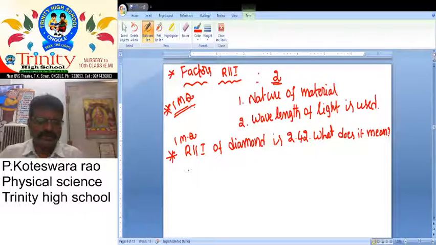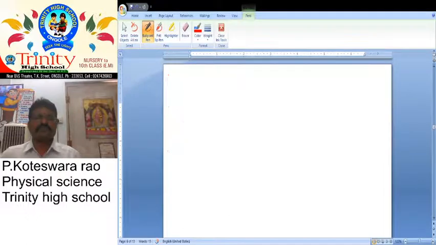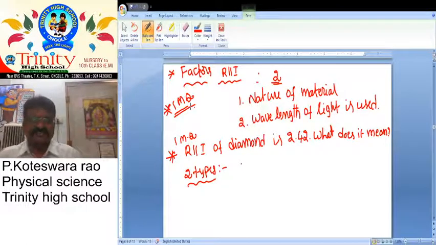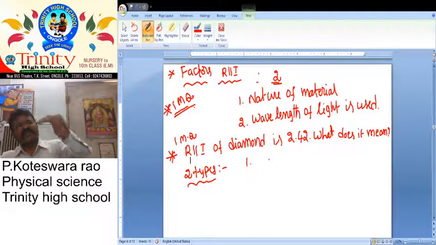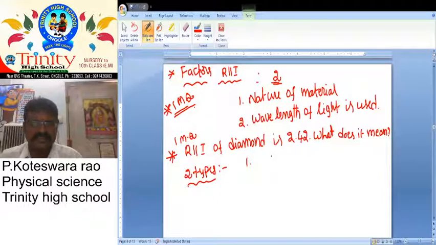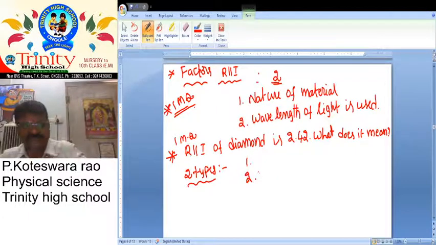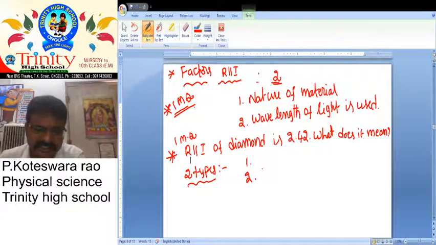So here we gave two types of answers. Listen carefully. What about the first type? Refractive index of diamond is 2.42. What does it mean? The speed of light in vacuum is 2.42 times greater than speed of light in diamond. That is one answer. And what about the second answer? Speed of light in diamond is 2.42 times lower than speed of light in vacuum. So you may write any answer.